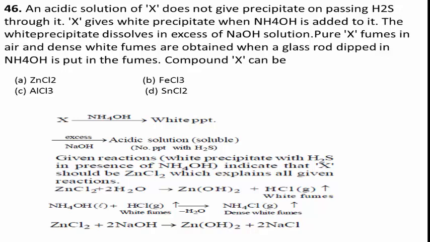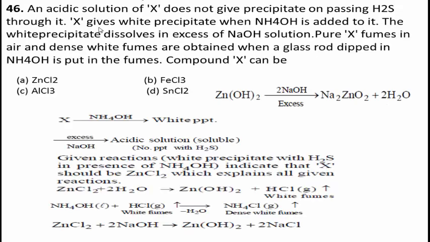Then that zinc chloride ZnCl2 is again treated with sodium hydroxide. Zinc hydroxide is formed with the formation of sodium chloride. And in another reaction, zinc hydroxide is further treated with excess of sodium hydroxide, and Na2ZnO2 is formed.